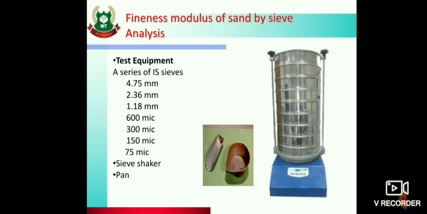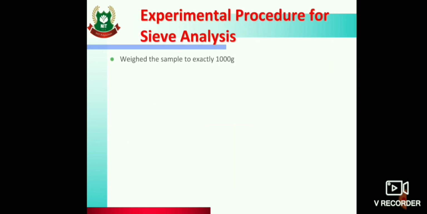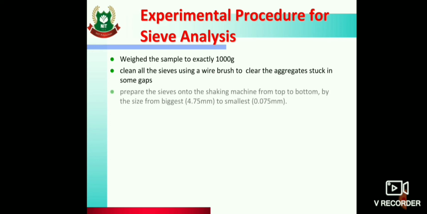And this is how the sieves are arranged one above the other and kept over the sieve shaker. Then how the procedure is performed for determining fineness modulus by using sieves. Weigh the sample to exactly 1000 gram. Clean all the sieves using a wire brush to clear the aggregate stuck in some gaps. Then arrange the sieves onto the shaking machine from top to bottom, by size from biggest to smallest.